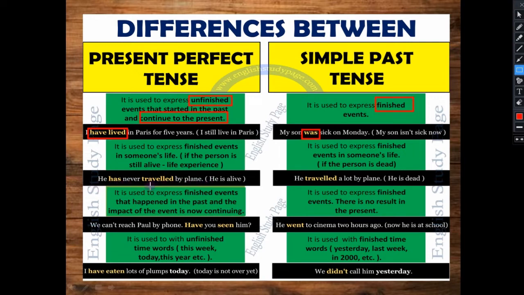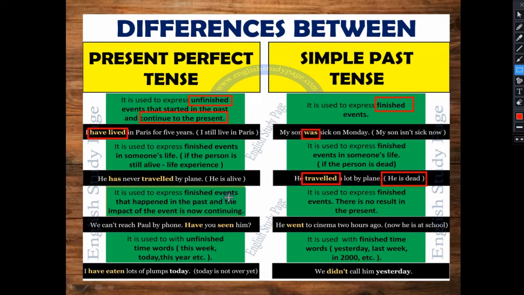He is alive means by this we will come to know that in his future he can go. So he has never traveled by plane. Till now he has never traveled, but in his future he might go. Okay. Say, he traveled a lot by plane. By this we came to know that he is dead. Why? Because the sentence is spoken in the past tense. Fine? Understood? By this sentence we came to know that the person is dead.